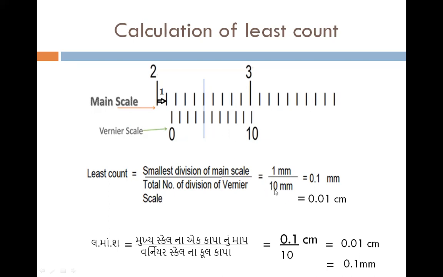So આપણે અહીંયા 10 લીધું છે, એટલે 1 mm ભાગ્યા 10, એટલે 0.1 mm or 0.01 cm. This is simple way of finding the least count. This is the very first thing when you have vernier in your hand. What you have to check is this particular thing, and then you can go for the reading part.